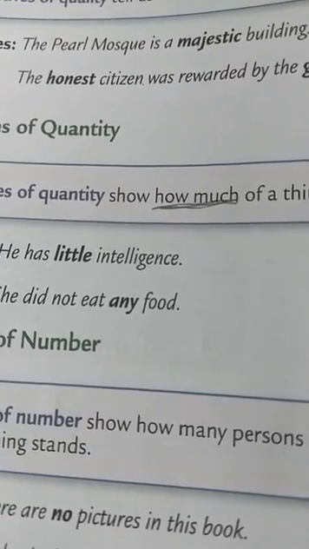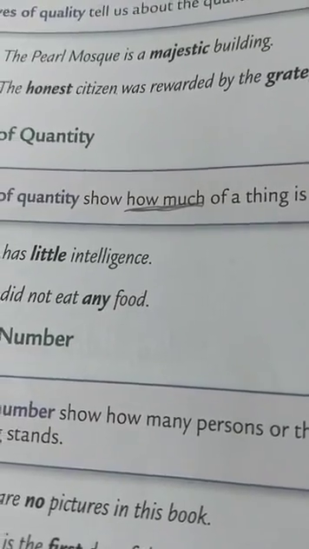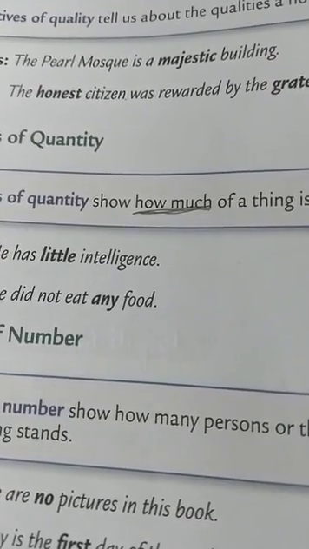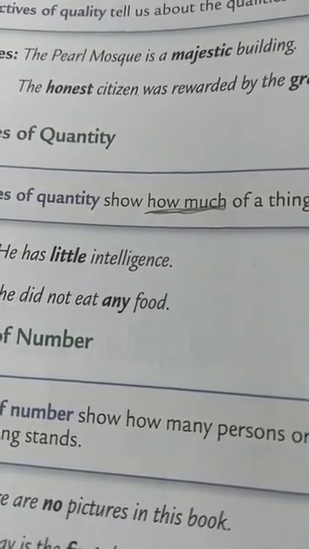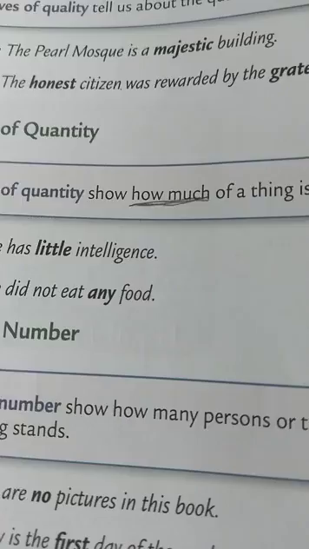Next, the honest citizen was rewarded by the grateful king. Now in this sentence, the word citizen is a noun, and word honest is describing or telling the quality of the noun citizen, so it is adjective of quality.